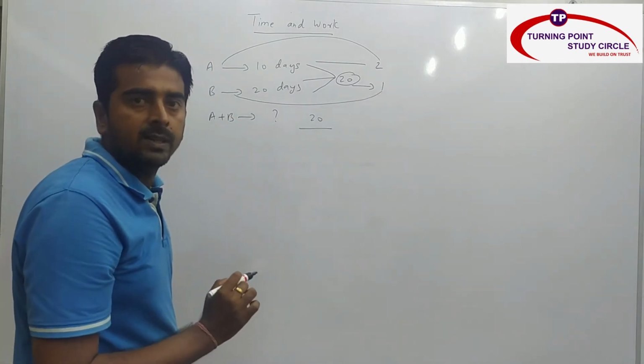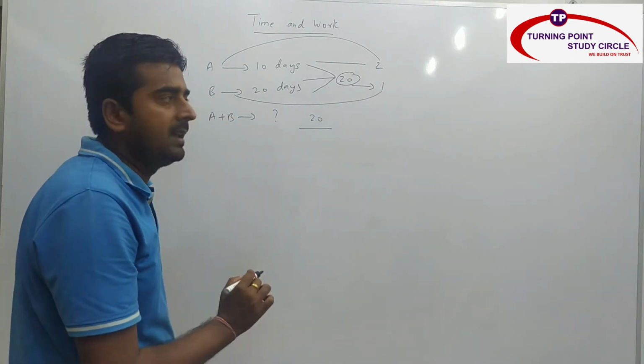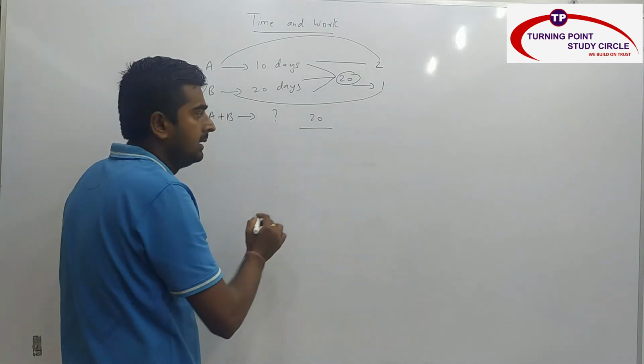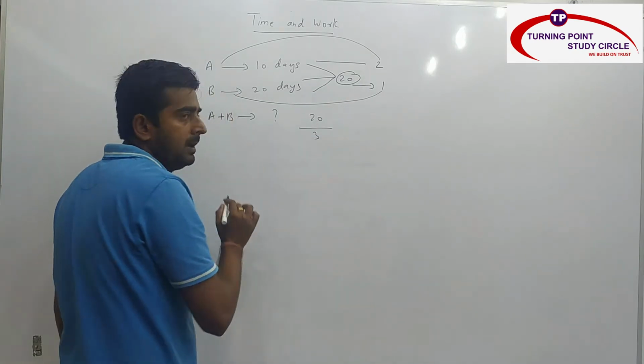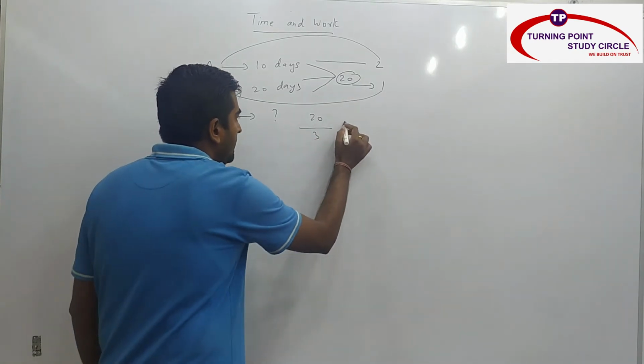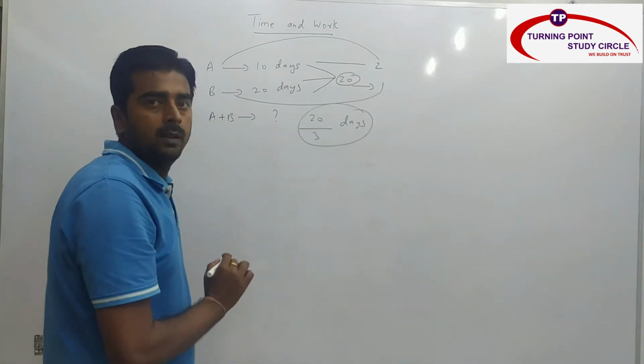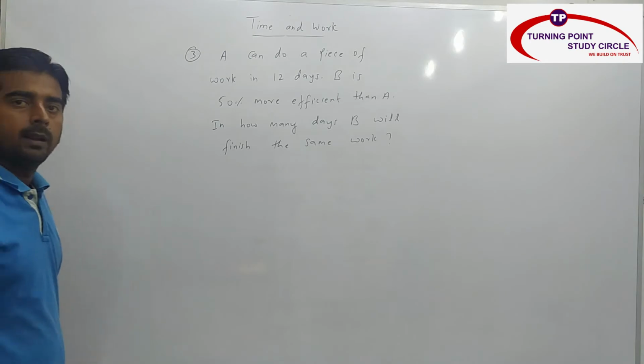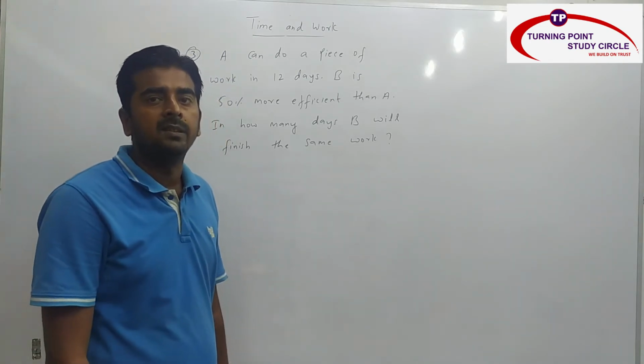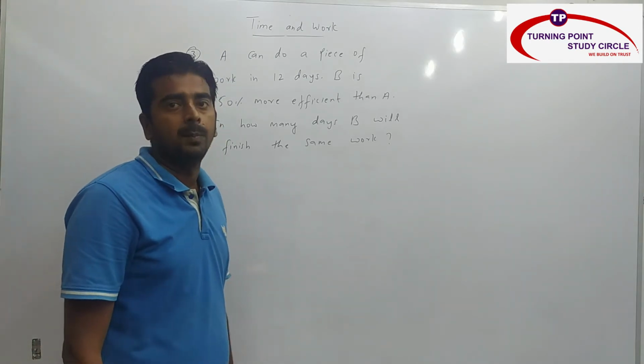So total efficiency of A and B in a single day is nothing but how much? 2 plus 1, 3. So A and B will take 20 by 3 days to complete the same piece of work. Right? So I hope you are clear with the efficiency concept. Now we will see one example here.